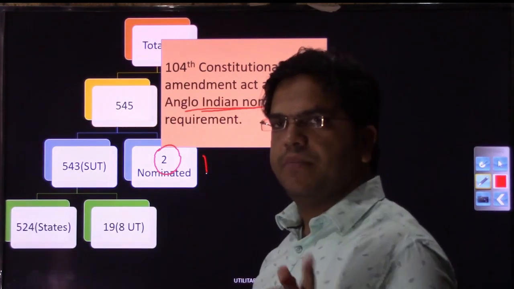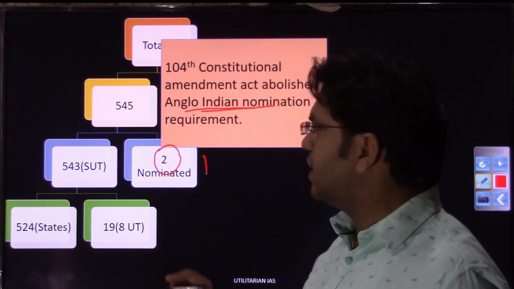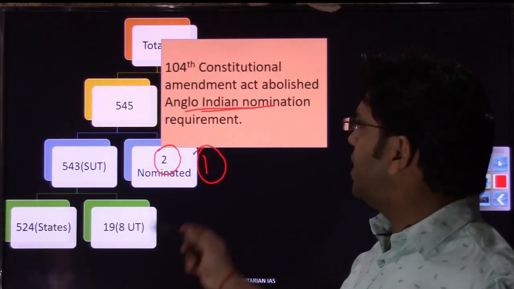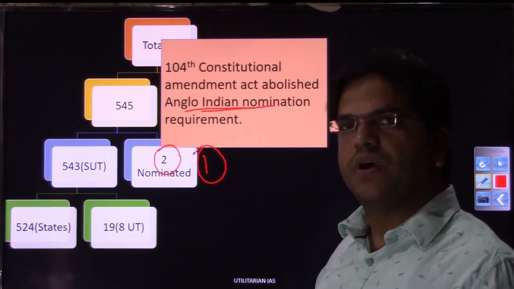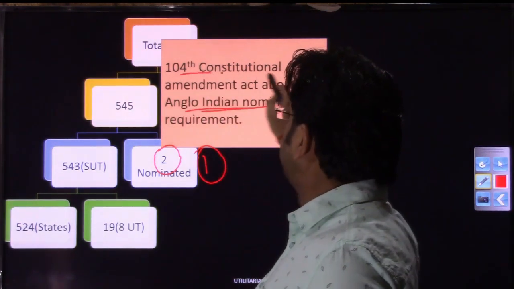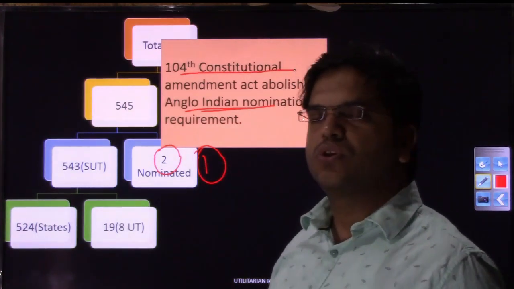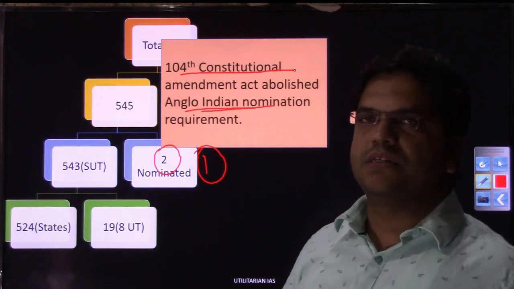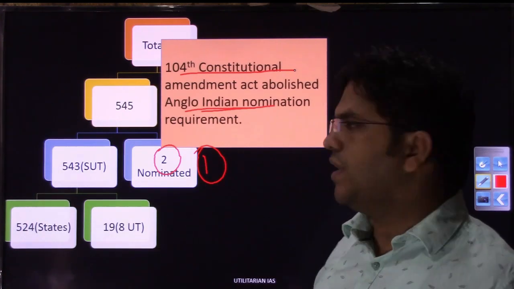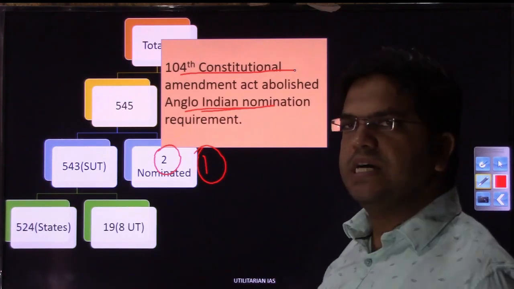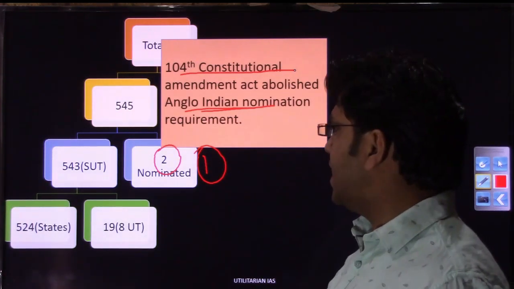At Lok Sabha, the president has the power to nominate 2 members. At the state assembly level, the governor could nominate 1 member from the Anglo-Indian community. The condition is that these people are not adequately represented. But recently, the 104th Constitutional Amendment Act did away with this requirement of having nominated Anglo-Indian members in the Lok Sabha as well as in the state assemblies.